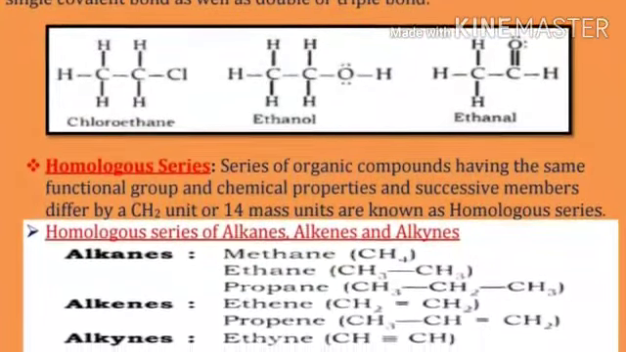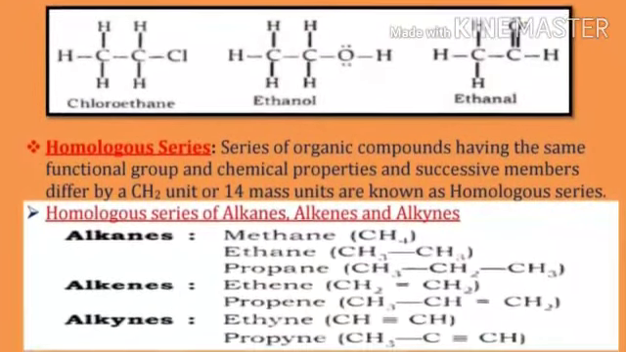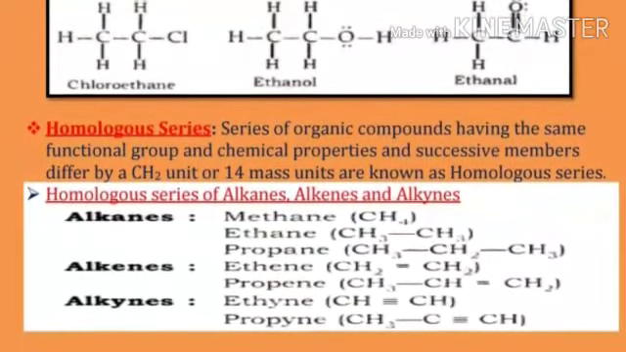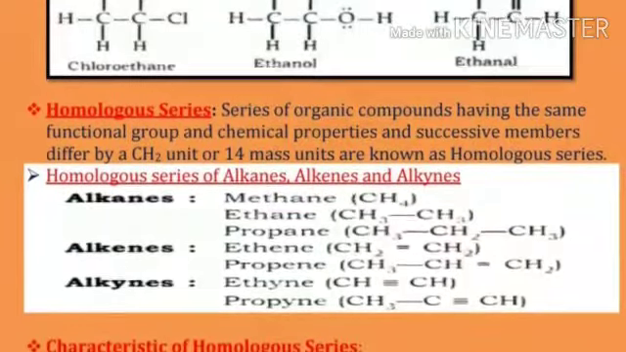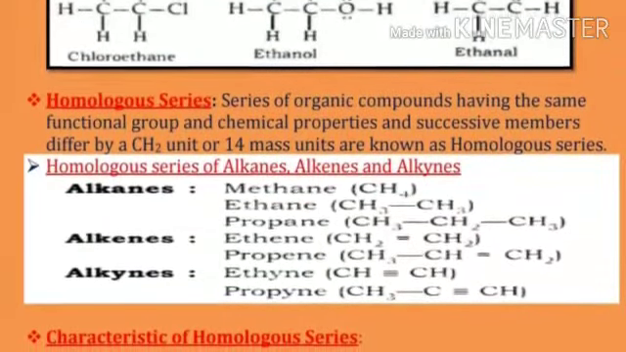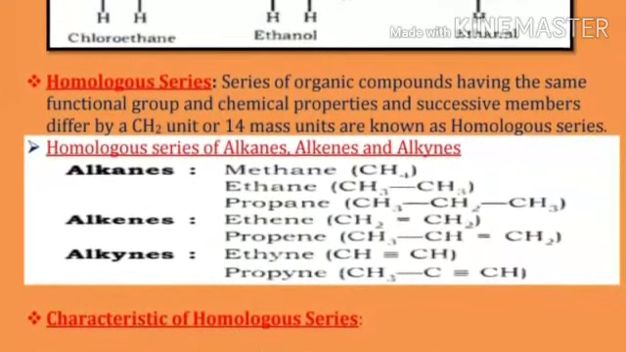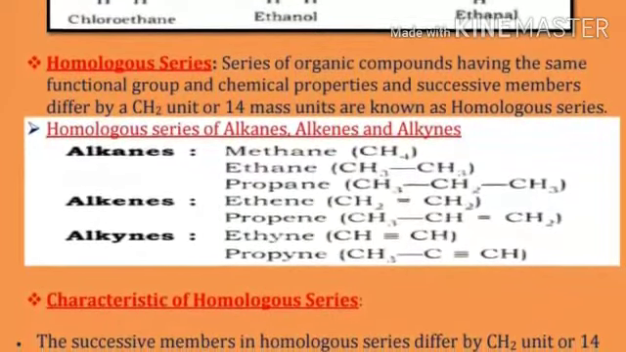CH4, CH3-CH3, CH3-CH2-CH3, and alkenes: ethene, propene, CH2=CH2, CH3-CH=CH2. Alkynes: ethyne and propyne, CH≡CH, CH3-C≡CH.